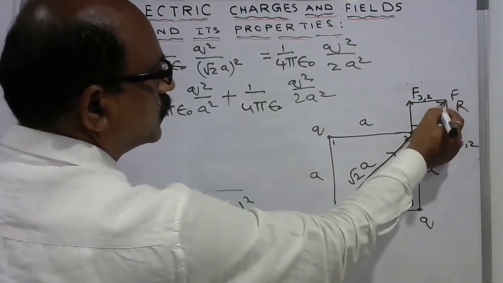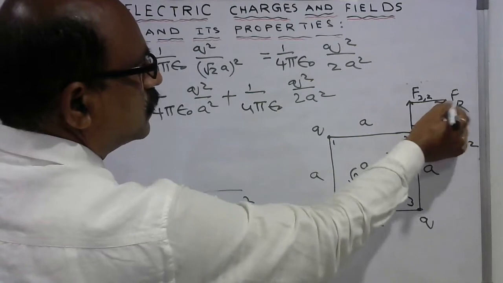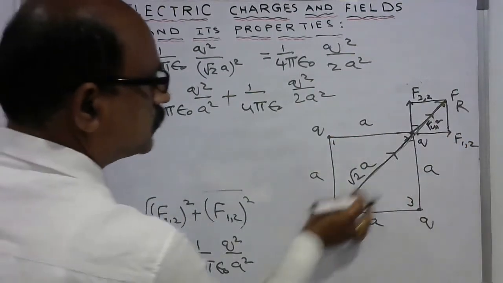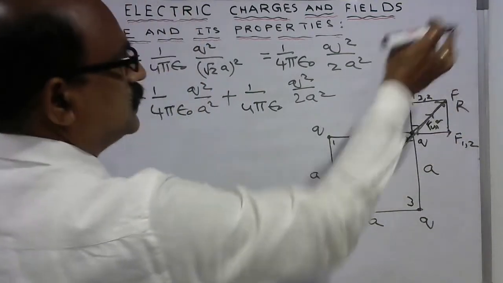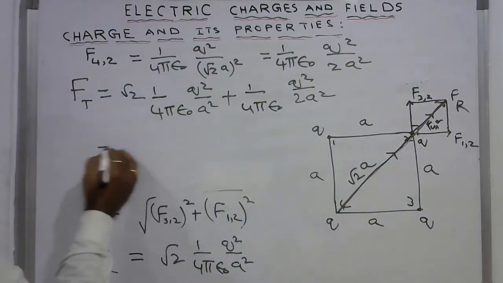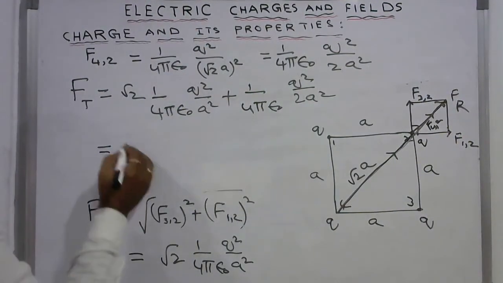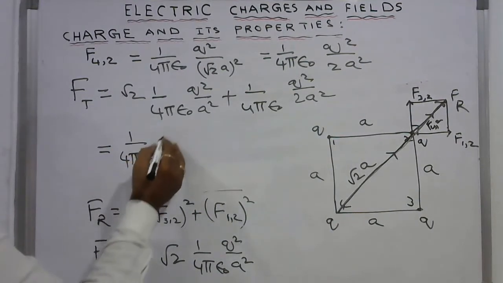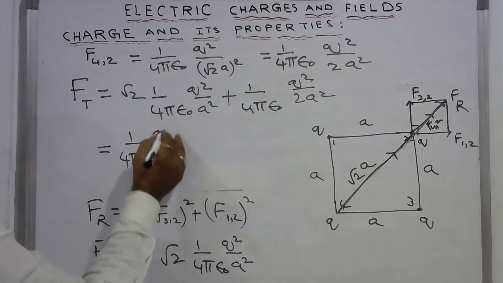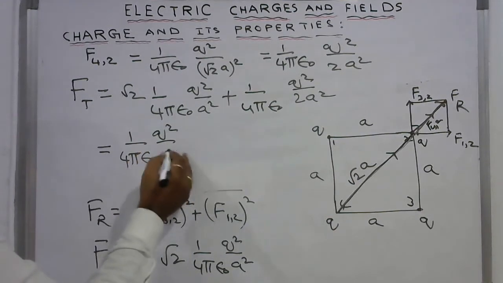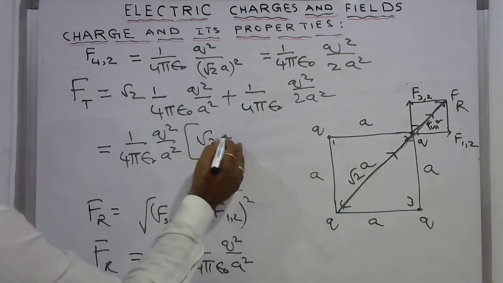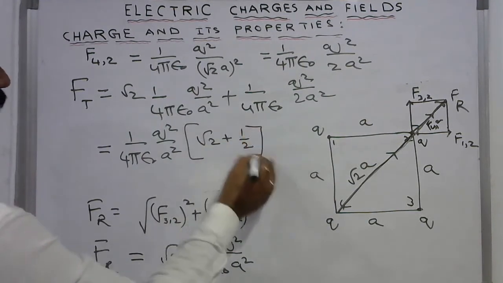So these two vectors, one is due to these two resultant and the other one is force. So these two are acting in this direction. So total force is equal to, I take common factor 1 by 4 pi epsilon naught into q square by a square into root 2 plus 1 by 2.